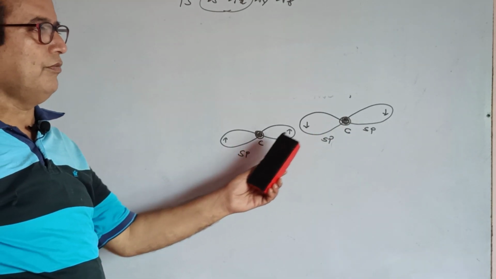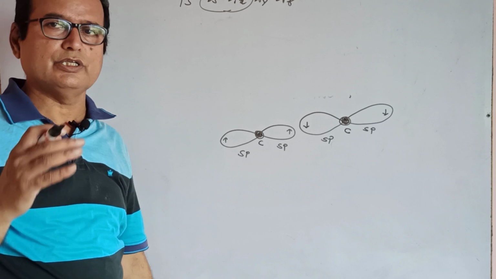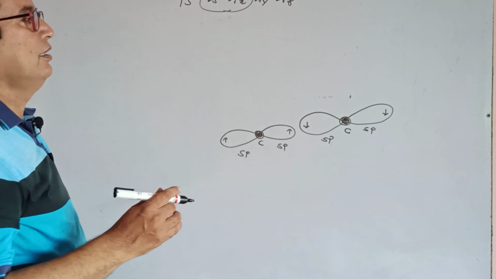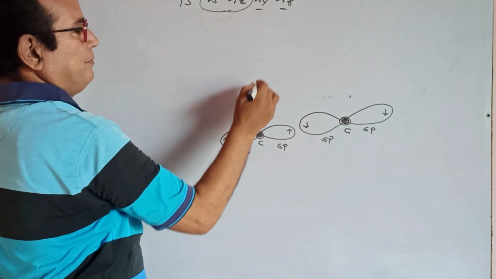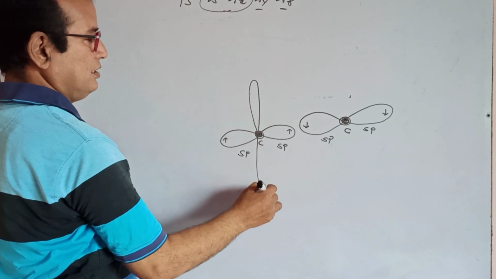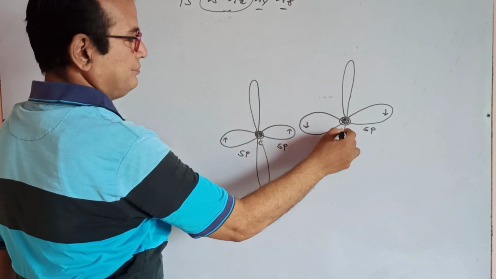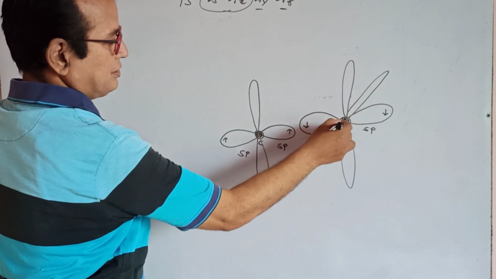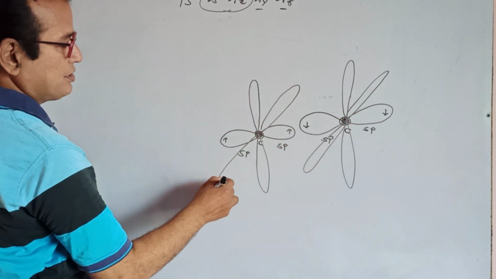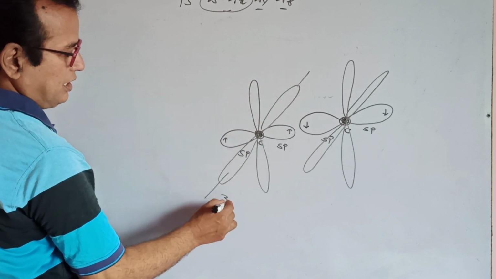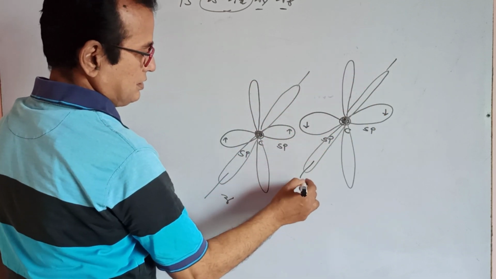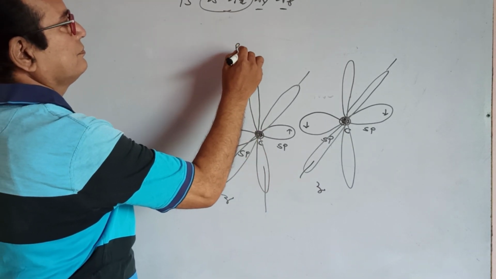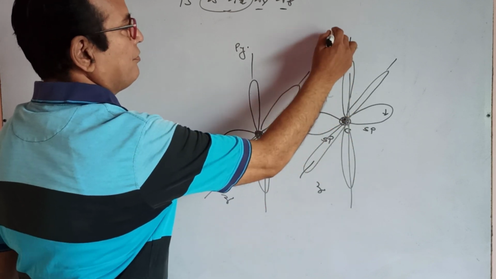We are taking carbon number 1 and carbon number 2, with the same situation in these two carbons. One 2s and one p orbital mix with each other, and the remaining p orbitals are in an unhybridized state. It is py and it is pz, sorry, py and pz, not px. Py and pz are placed on the same axis. It is a z axis and it is a z axis. It is the y axis containing py.